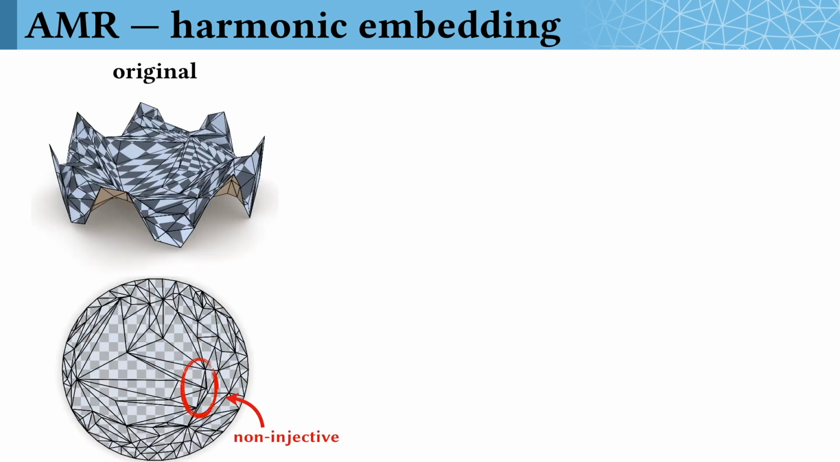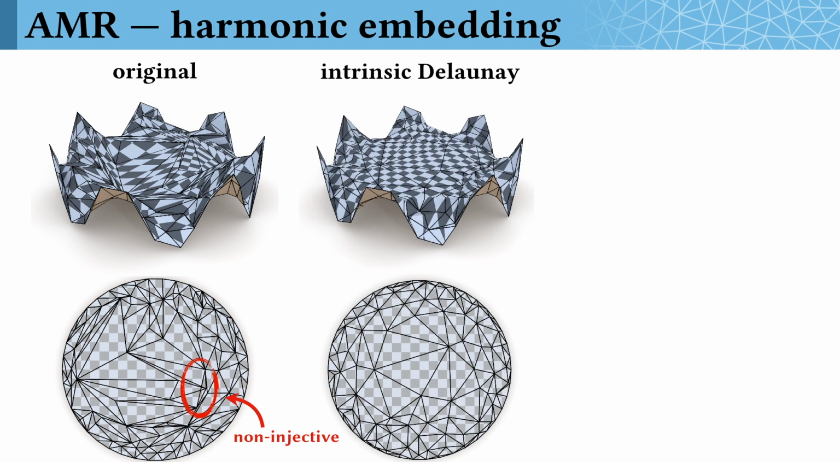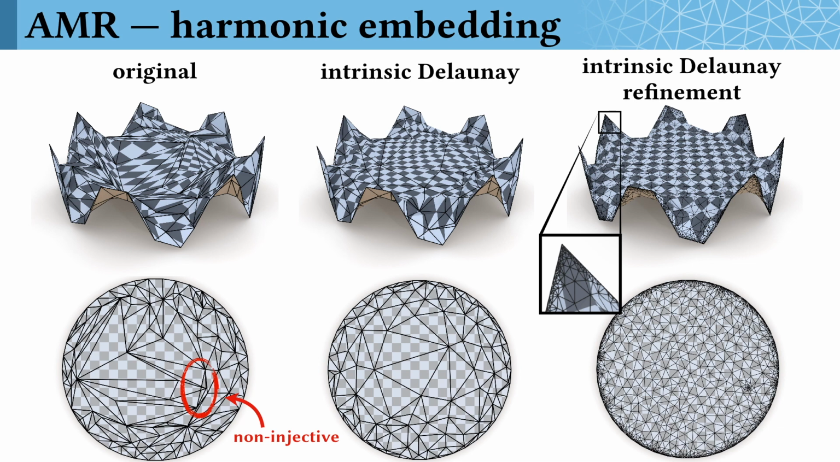We can use AMR to resolve parameterization problems too. Here, naively using a harmonic embedding yields a non-injective result. Simply performing Delaunay edge flips ensures the parameterization is injective everywhere by giving the Laplacian a maximum principle. And further running AMR with refinement resolves the solution well everywhere.